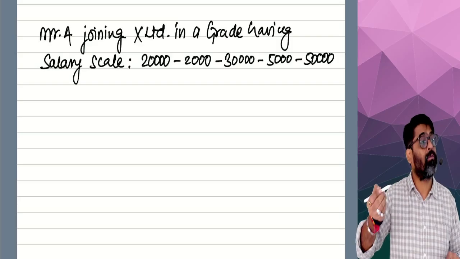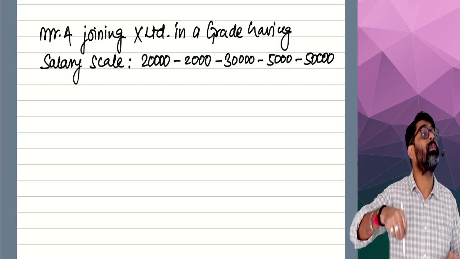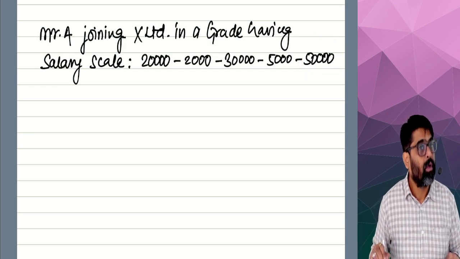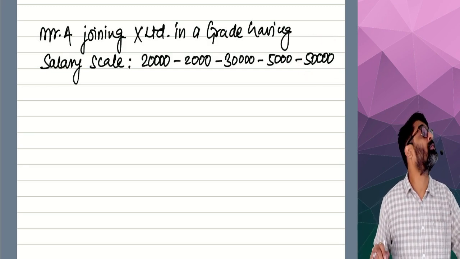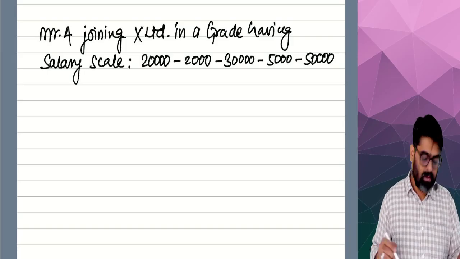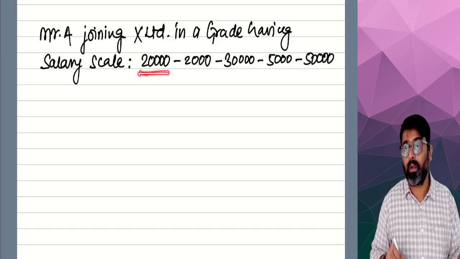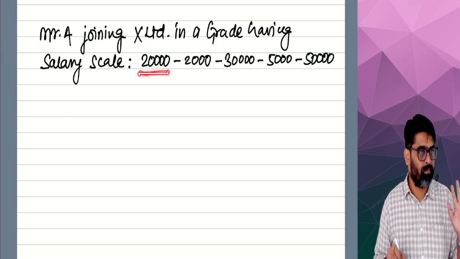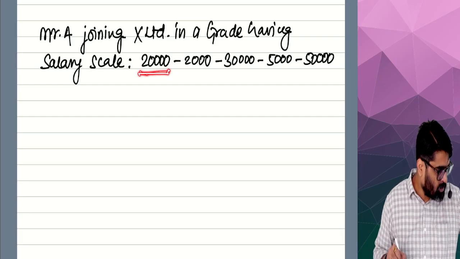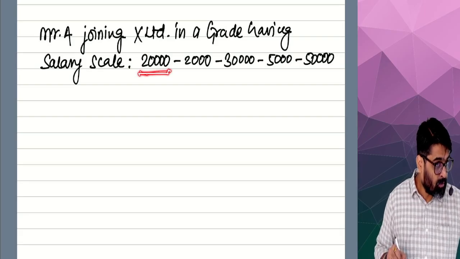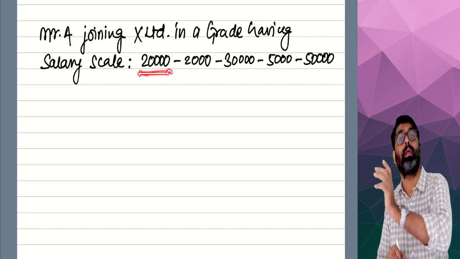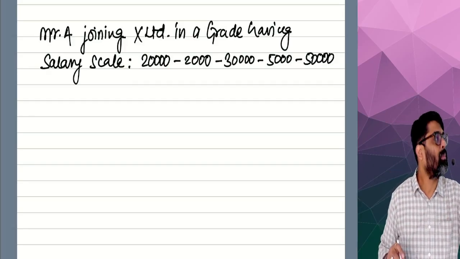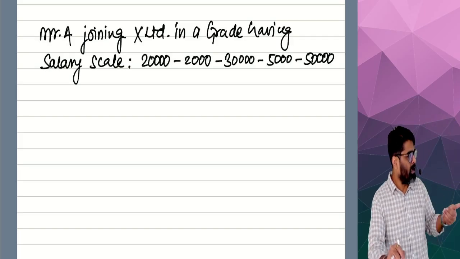And the maximum salary till the time you remain in this grade will be 50,000 per month. So for example, you are joining as a fresher in this grade, the minimum salary the employer will offer is 20,000. This will be the basic salary, minimum 20,000. Now from the date of joining, you will complete 1 year of service. So whenever you join, from that day, you will complete 1 year in the company.